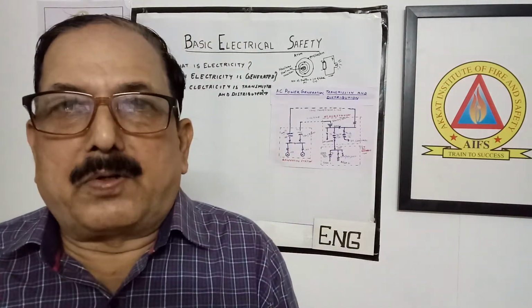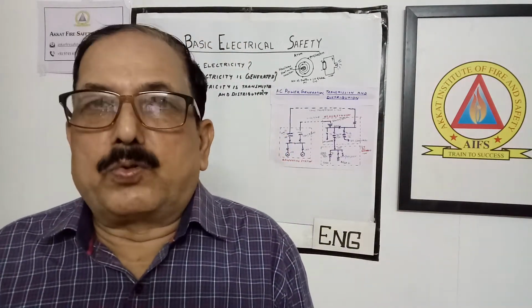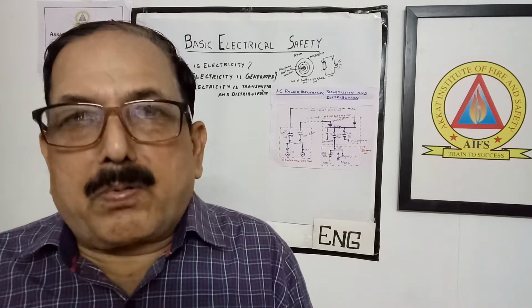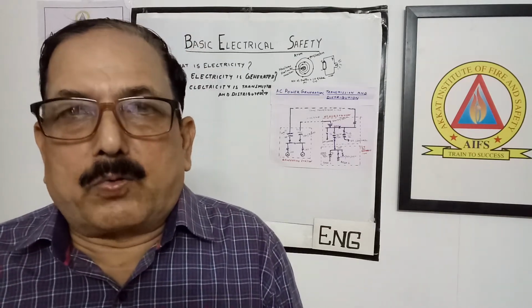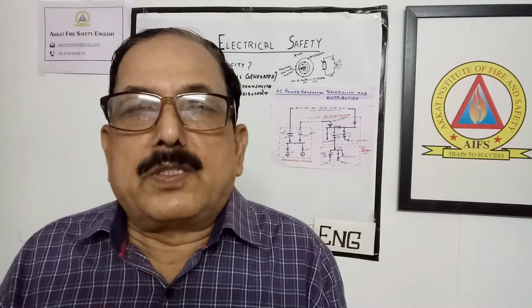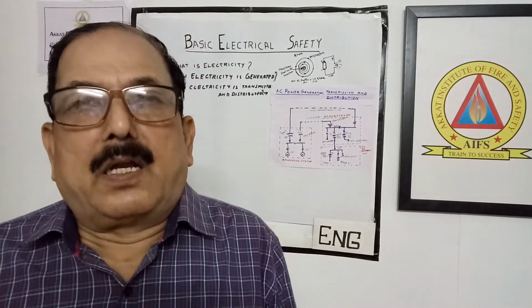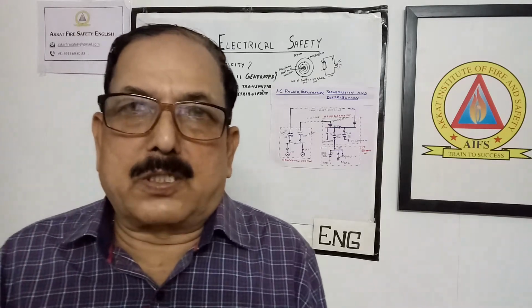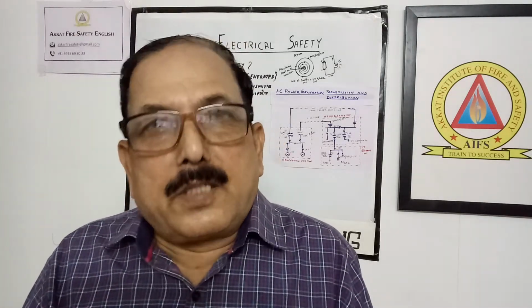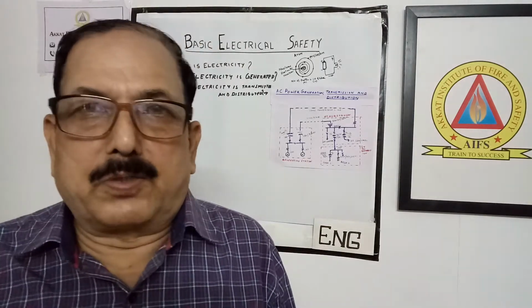That is 415 volt, and also 220 volt is there. In the three-phase four-wire system, there is 415 volt RYB and one neutral, so four wires will be there. This is required for small industries like rice mills, sawmills, or any other place that uses small pumps, etc. This 415 volt we are giving for distribution.